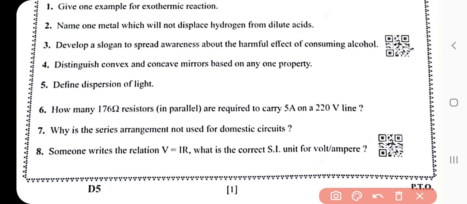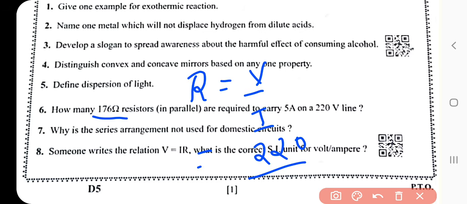Next question: how many 176 ohm resistors in parallel are required to carry 5 ampere on a 220 volt line? The formula is resistance equals voltage upon current, R = V/I. Given 220 upon I, and I is 5, cancelling out gives 44 ohm.